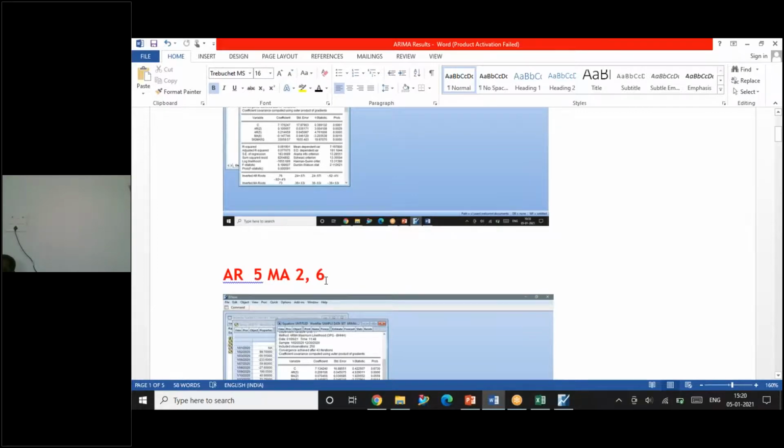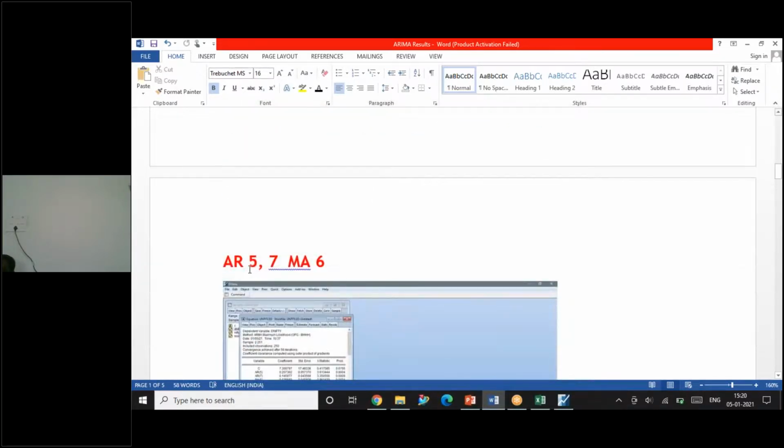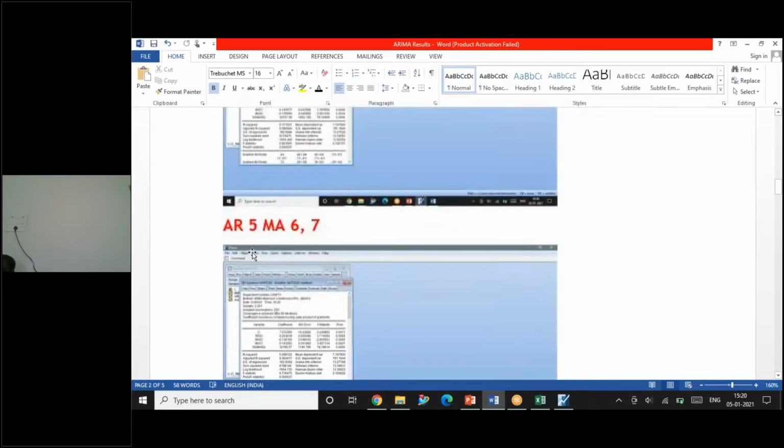Then I had the 7th lag also. So the equation will go like this: AR5, 7, MA6, and AR5, MA6 and 7. Why I'm going in this order is that only when the second lag occurs will the third lag come, then the fourth lag, then the fifth lag. So it is better to go in numerical order, so we will not commit any mistakes.